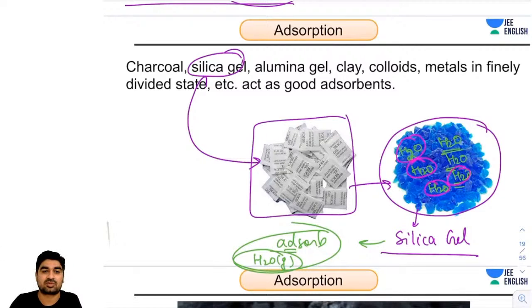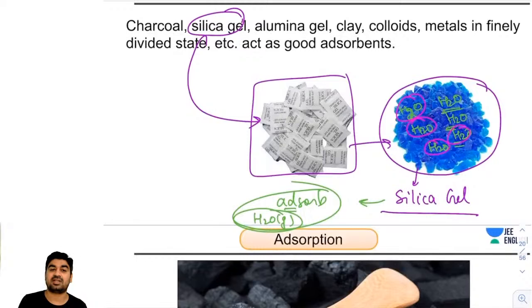I hope guys now you got it. So this is the case of silica gel. You must remember that silica gel adsorbs water vapors.